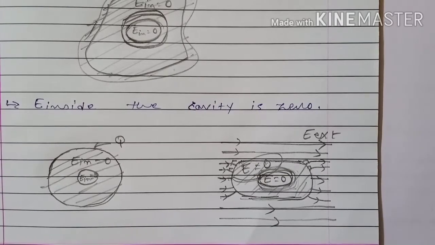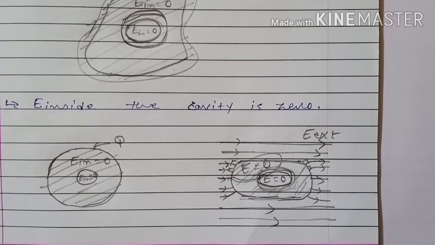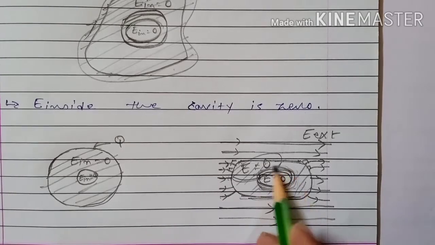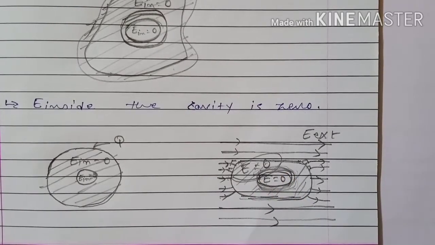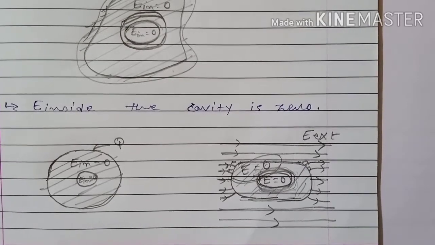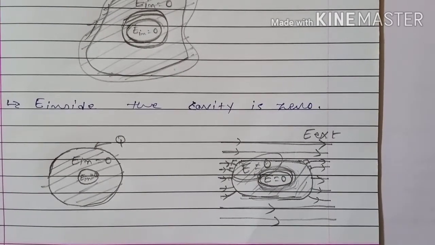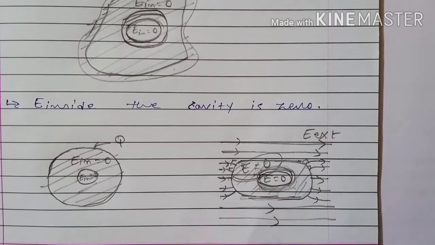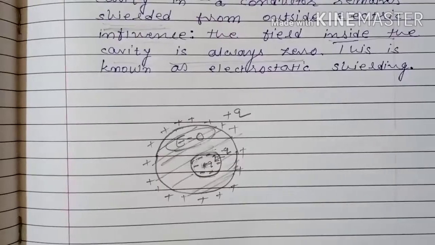Charges will move only on the surface of the car. It means you are safe inside the car. So you should remain inside the car during heavy rain. If you dare to touch that outer layer of the car, then you will experience a fatal shock. So better to remain inside the car. This is the example of electrostatic shielding.